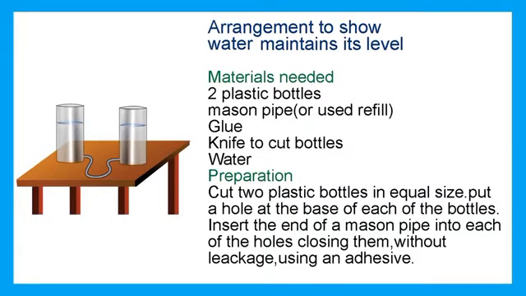Preparation: cut 2 plastic bottles in equal size. Put a hole at the base of each of the bottles. Insert the end of a mason pipe into each of the holes, closing them without leakage using an adhesive.